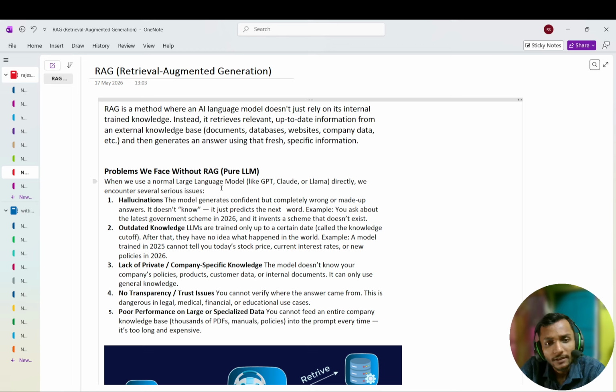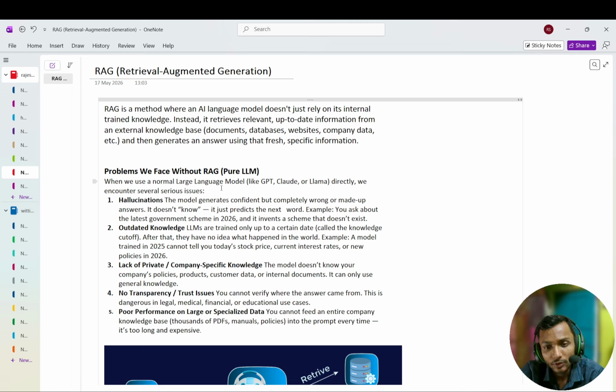I'll ask a question: if you're using a chatbot like ChatGPT and you ask a real-time question, like what is the stock price of Apple today, ChatGPT can't give the answer. If you had asked ChatGPT two years back, when it was launched, it would still give an answer.